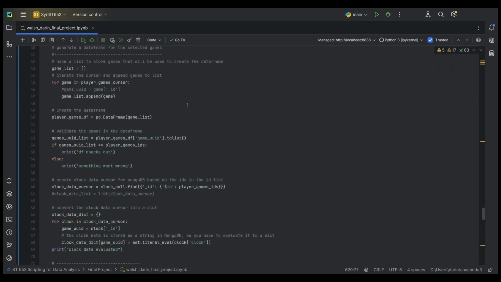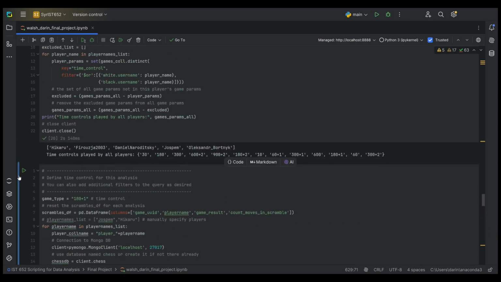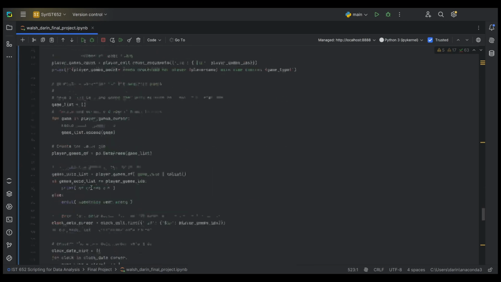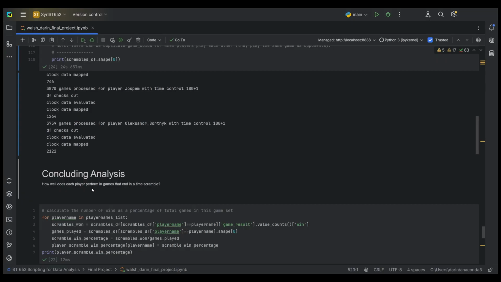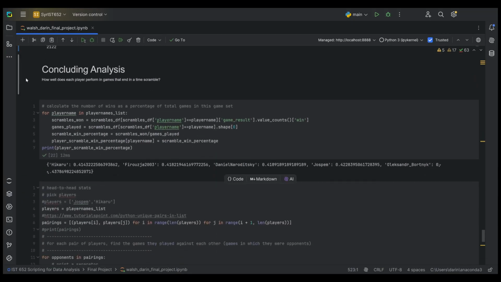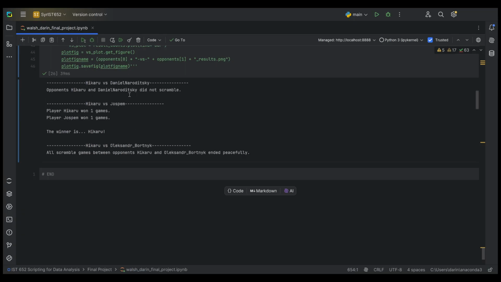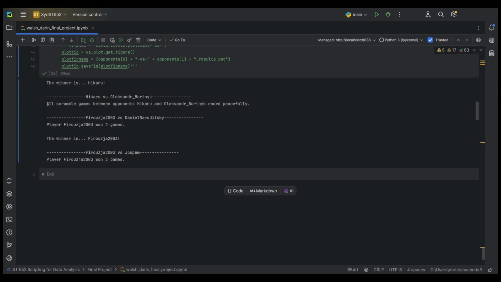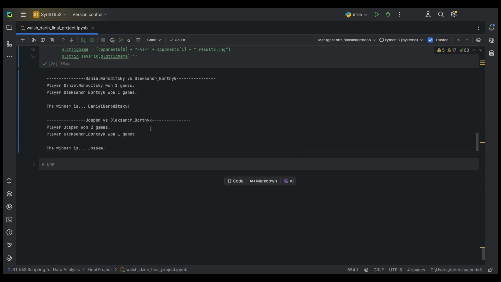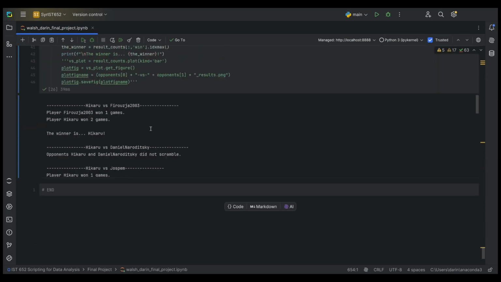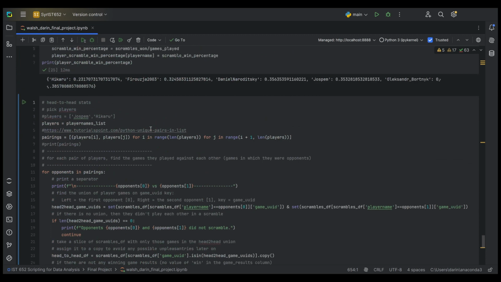I go back up here and I can run this again and we'll see what we get. Okay, 24 seconds later, and I can complete the concluding analysis. Well, it looks like there weren't that many games that resulted in a scramble. For Hikaru and Danya, it didn't happen at all. And down here for Hikaru and Bortnik, it looks like all of them were draws. Not a lot of data here to draw conclusions on, so let's go back up and try again.